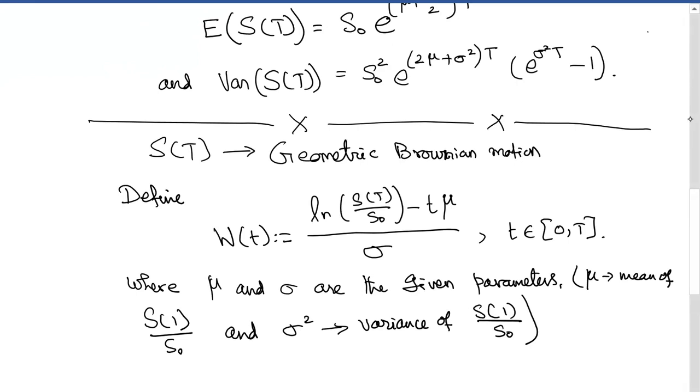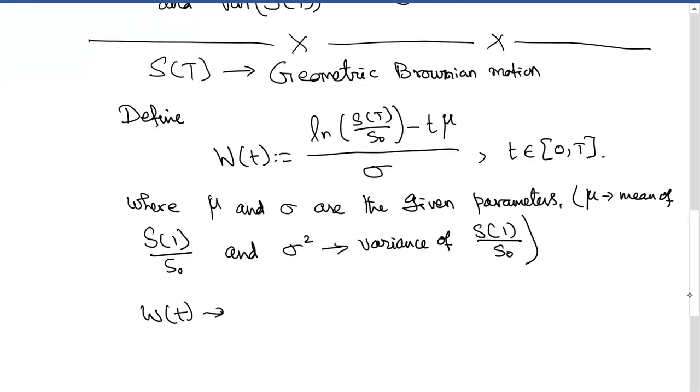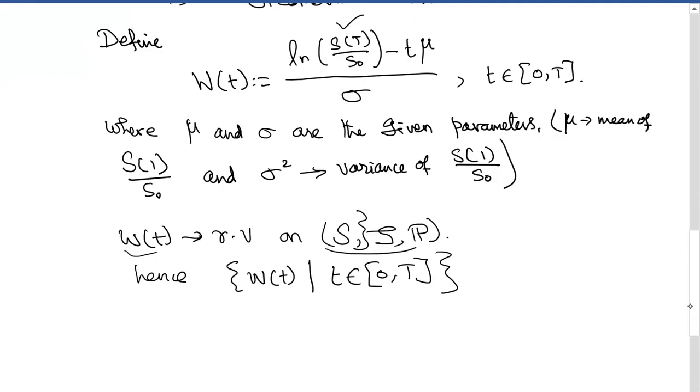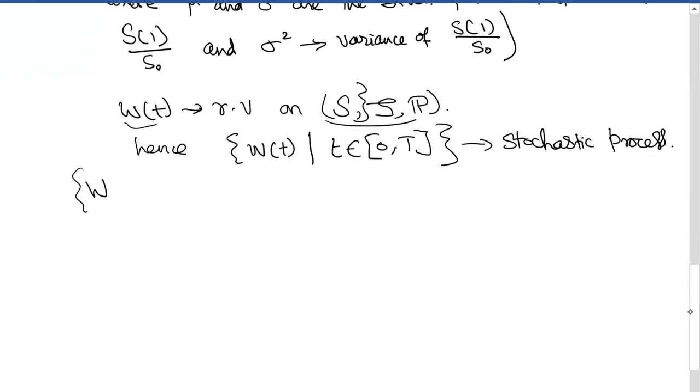So now you can see that W of t is a random variable because this is a random variable defined on one particular probability space. What is that probability space? Well, that is not very important for our discussion. But what we know is this is defined on one particular probability space for all t, and hence the collection W t such that t belongs to 0 comma capital T defines a stochastic process. And moreover, we can see that it satisfies the following properties, this collection.